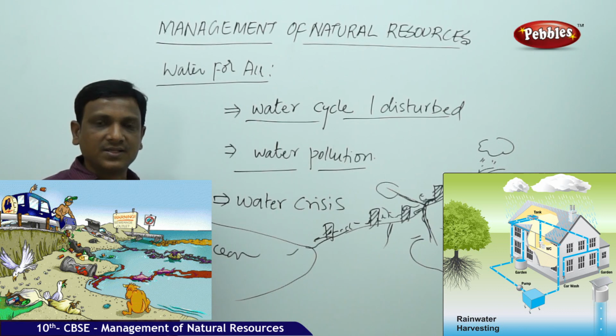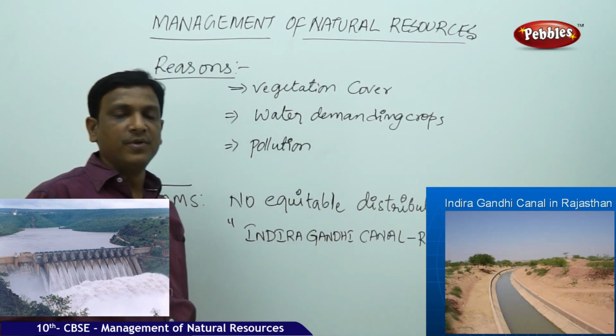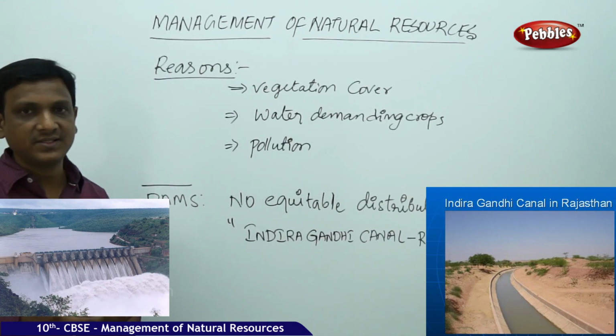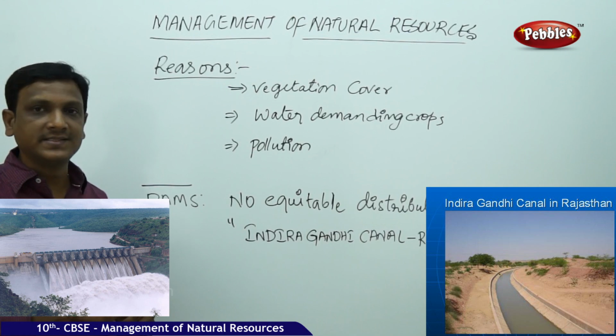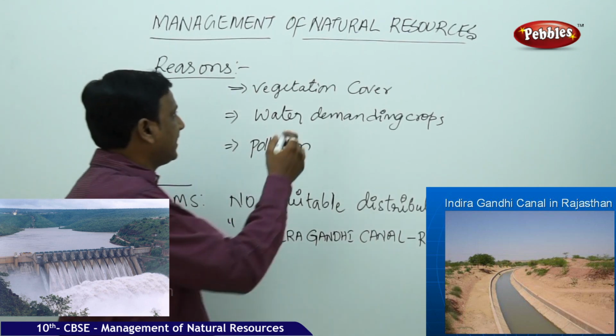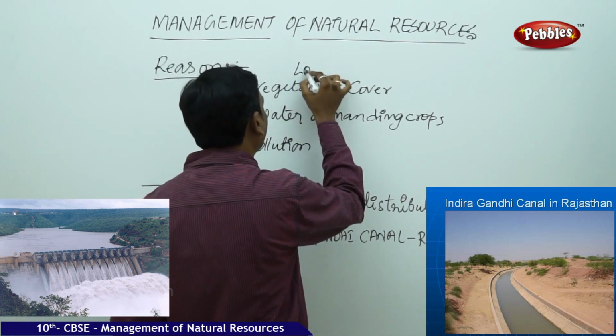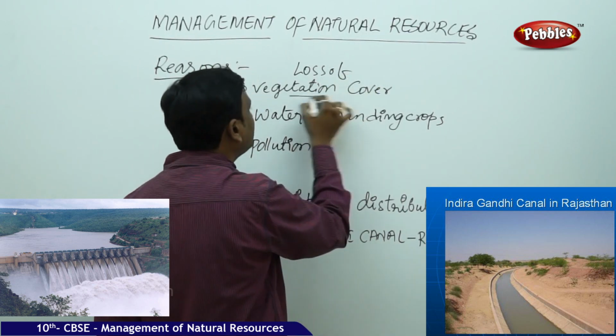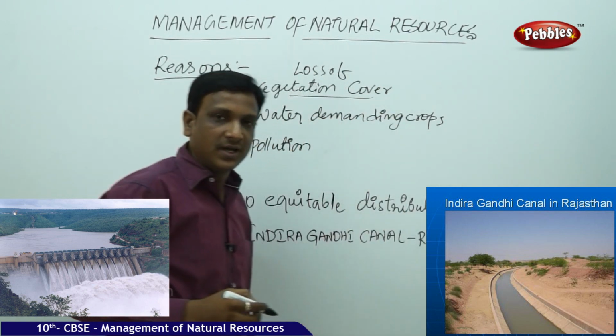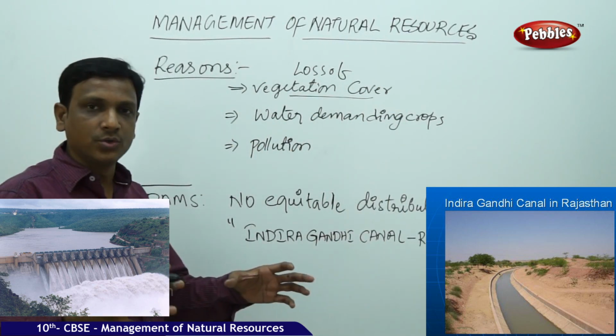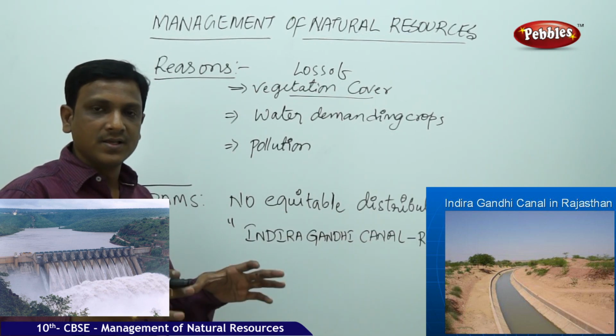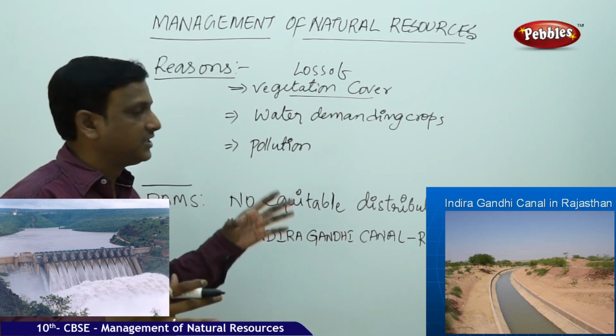Let us see some of the constructions that are done in different areas of our country and how they are useful. So before we see the various harvesting methods, let us see the different reasons for water crisis. First thing is loss of vegetation cover. Vegetation cover helps water to recharge. So the groundwater is recharged by vegetation cover.